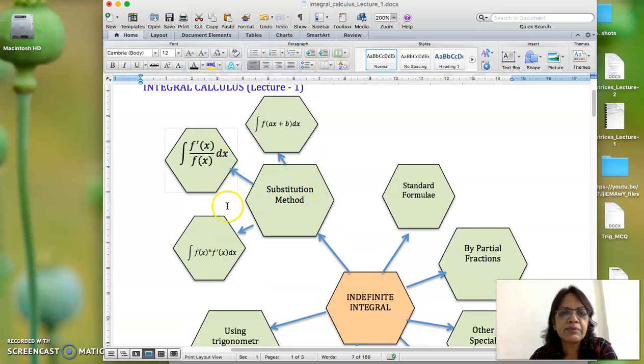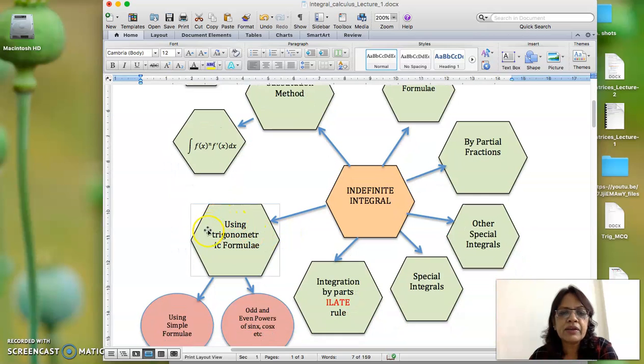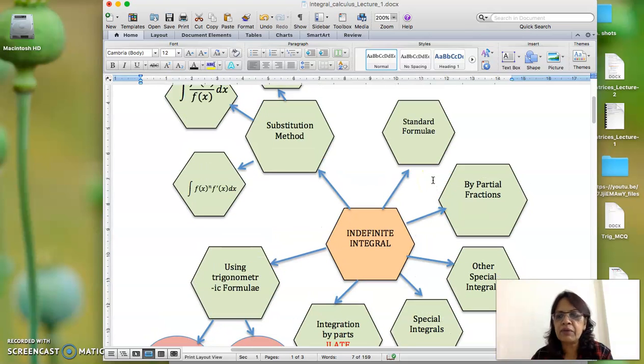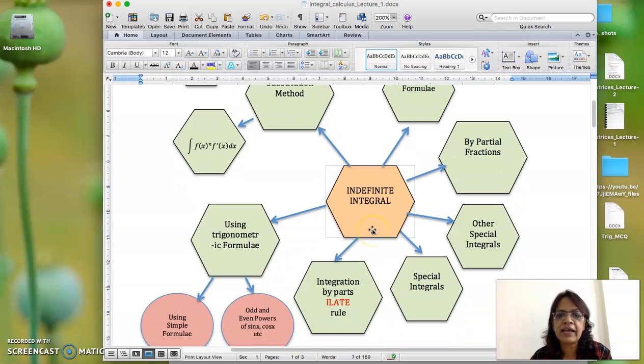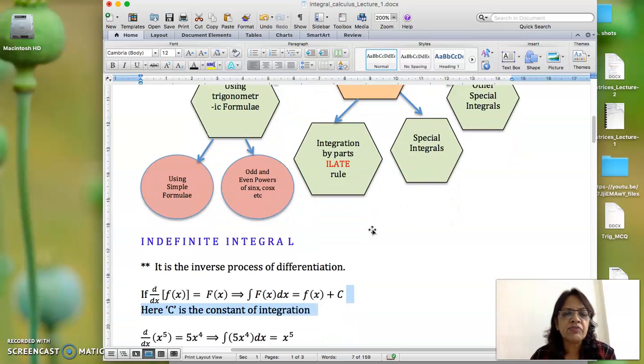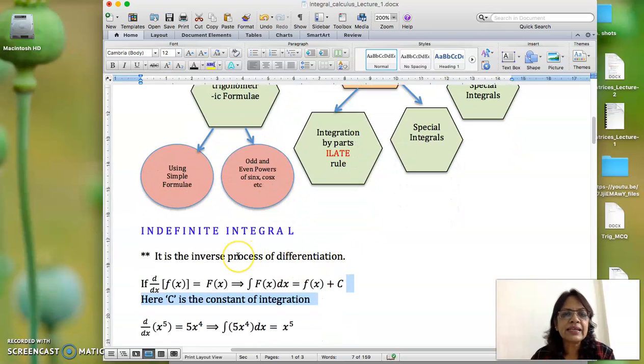In this we have three types. Then trigonometric formulae का use कैसे करेंगे integration के लिए. After that, this is a method, integration by parts, special integrals, other special integrals and partial fraction. तो ये आपका एक brief outline या mind map है and these topics we are going to cover as we proceed. अब first आपका question comes, what is indefinite integral?